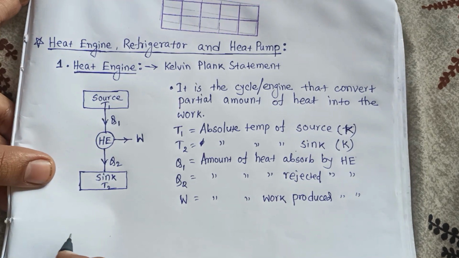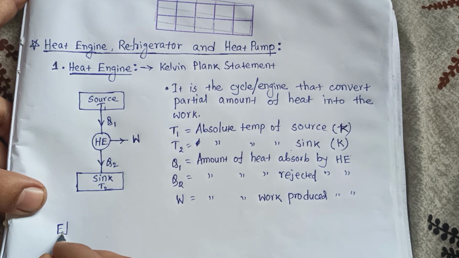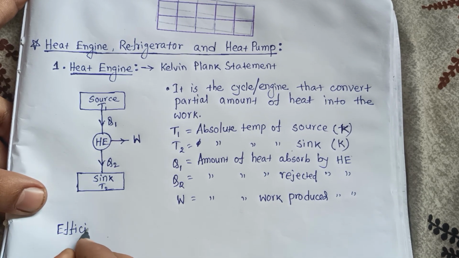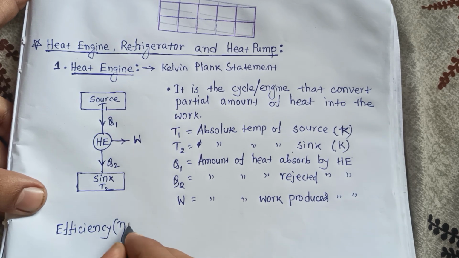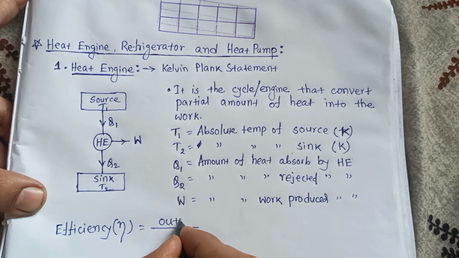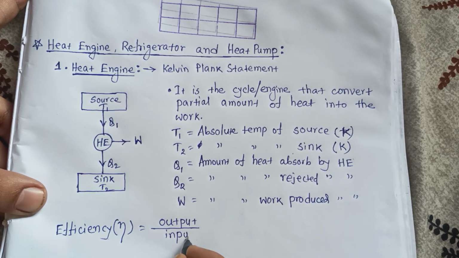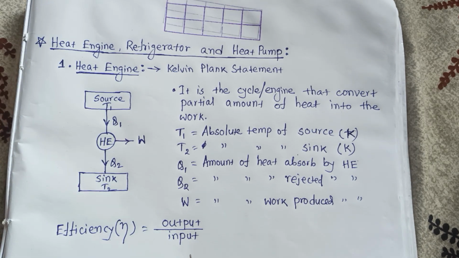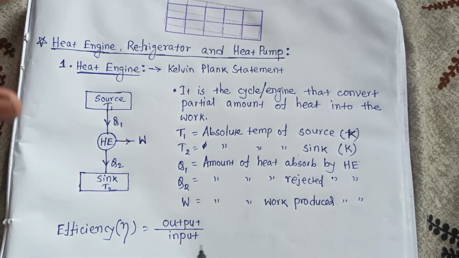So efficiency, that is eta. That is the formula, that is output by input. So this is the efficiency formula, output by input.